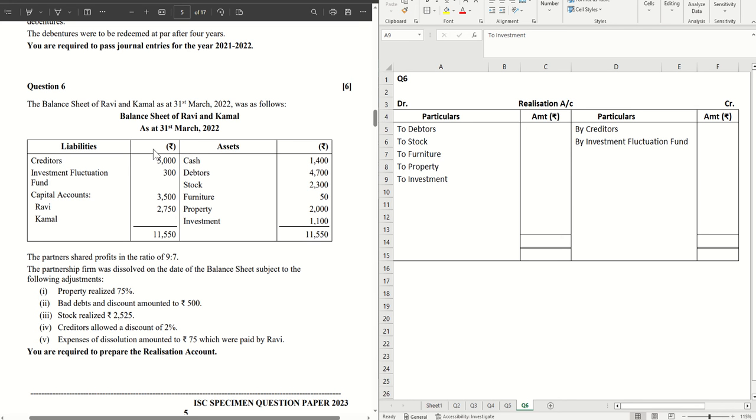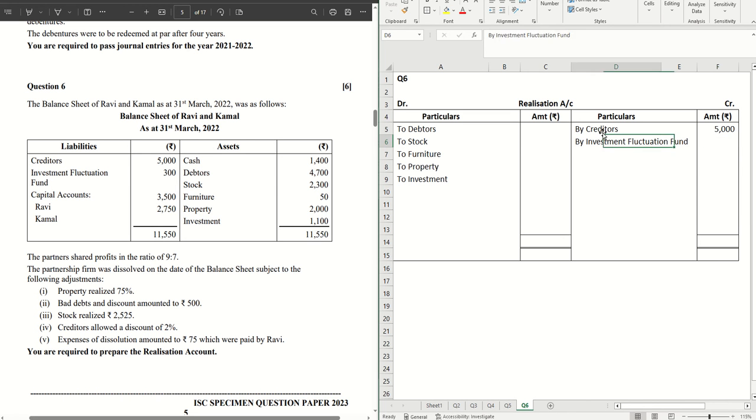This question is on realization, a dissolution of partnership, and we are asked to prepare only the realization account for 6 marks. Let's get started and we'll again follow our method of picking up the items as we go along. Let's start with the liability side. Here we have Ravi and Kamal as partners. The creditors are 5,000. So that comes on the credit side of realization account, 5,000, the entire amount.